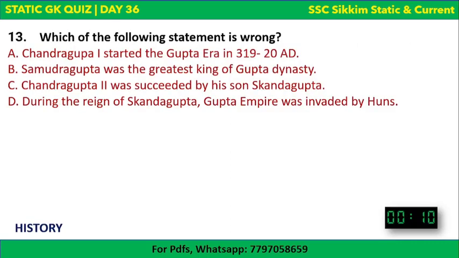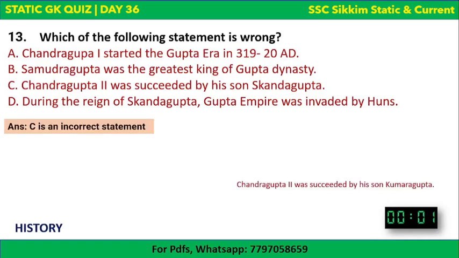Okay, next, which of the following statements is wrong? One statement is wrong, and you need to tell which statement is wrong. The options are there. Chandragupta I started Gupta Era in 319-20 AD. Samudra Gupta was the greatest king of Gupta dynasty. Chandragupta II was succeeded by its son Skandagupta, and during the reign of Skandgupta, Gupta Empire was invaded by Huns, which is the wrong statement. The correct answer is C is an incorrect statement.